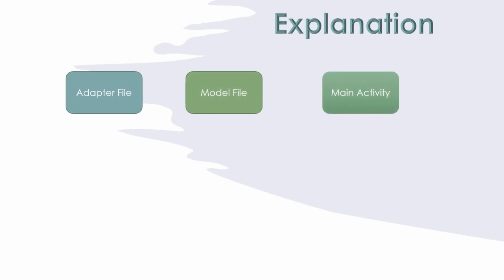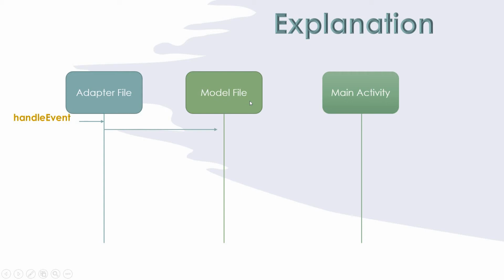Now I will give a very basic explanation so that you can understand it perfectly. Now this is the adapter file, model file and main activity, right? The adapter will work like a controller, the model file will work like a model, and the main activity is like a view. Okay, so let's see. It will handle events, it will update the model file, it will also update the view, meaning our main activity, and from the main activity we also get that data, right? Okay, let me explain this with a very basic example.